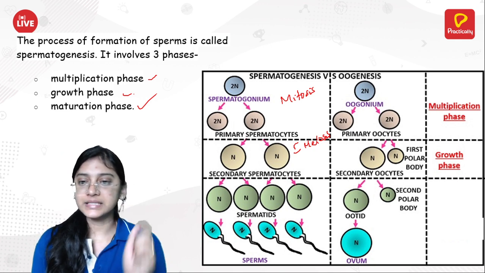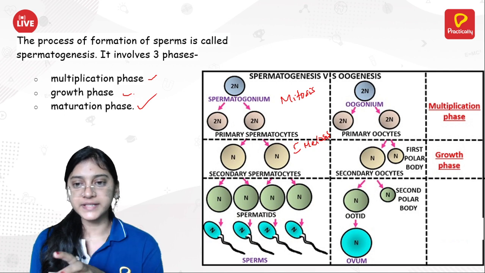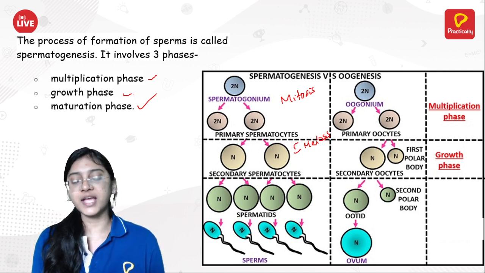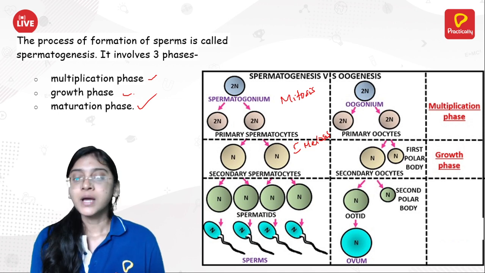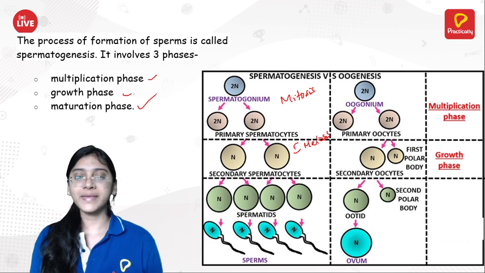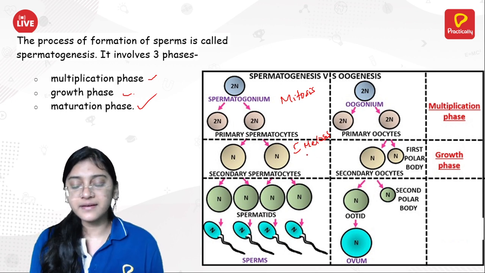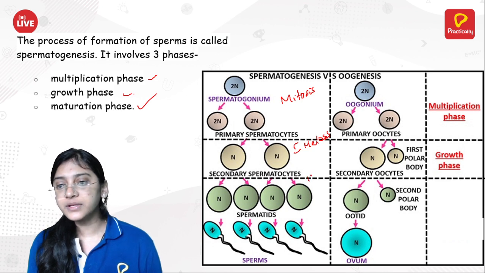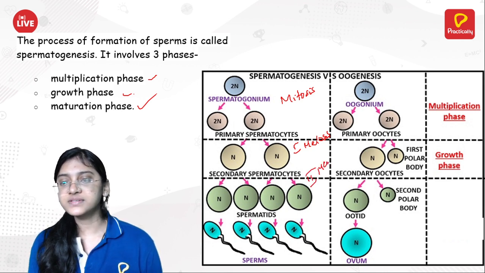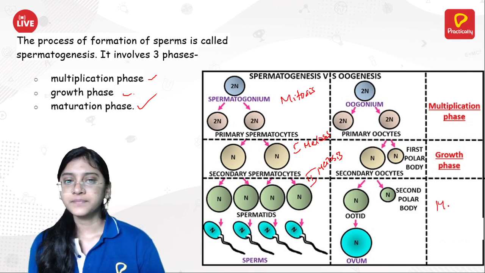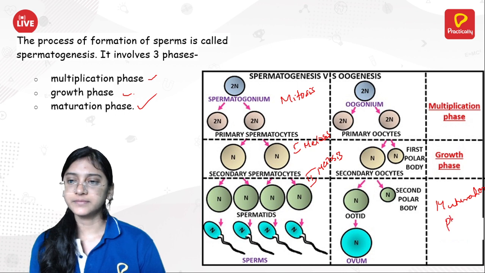Now these primary spermatocytes will undergo first meiosis, which can be referred to as the growth phase, because they show some growth here by undergoing this type of meiosis. Now these secondary spermatocytes will undergo second meiosis, and that is referred to as the maturation phase.